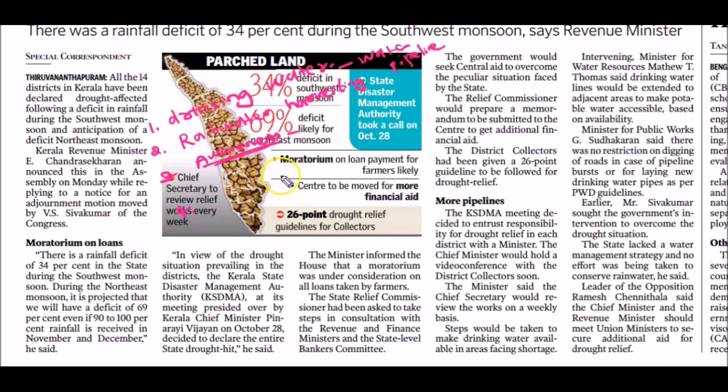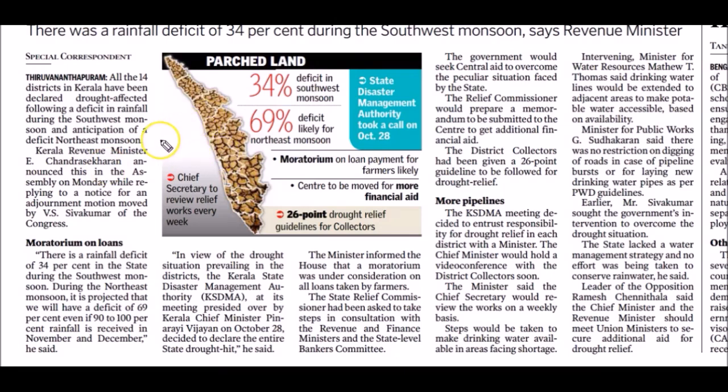Apart from drinking water, the second important issue is the farmers' issue. Whenever drought hits, farmers will not be able to pay their loan. So there should be a moratorium on loan payment for farmers. So farmers' loan payment duration can be extended.